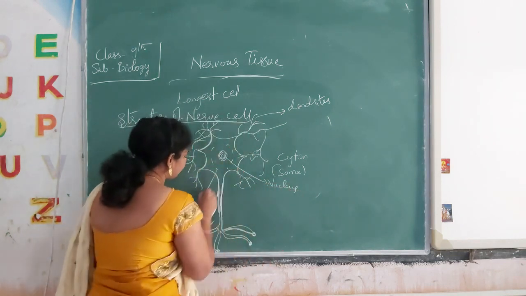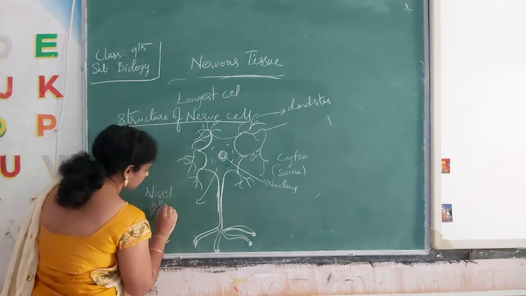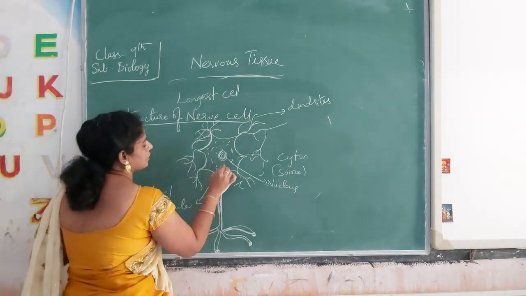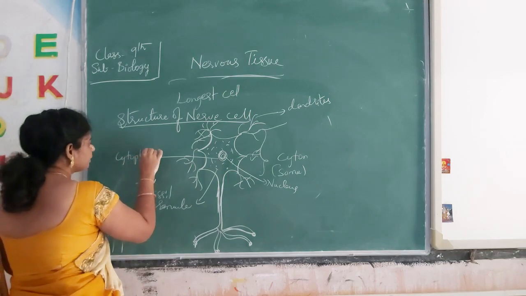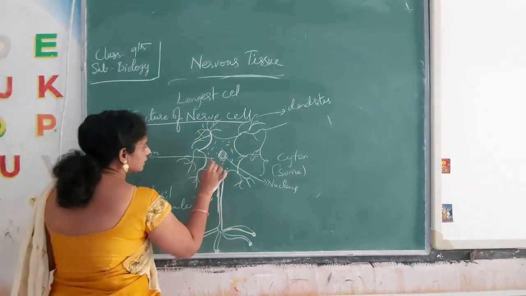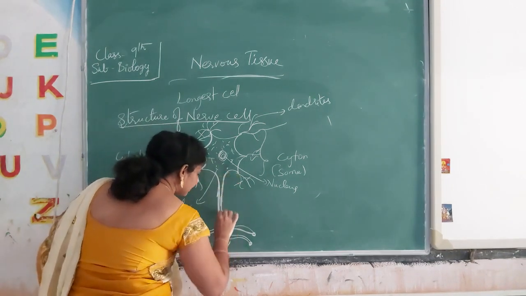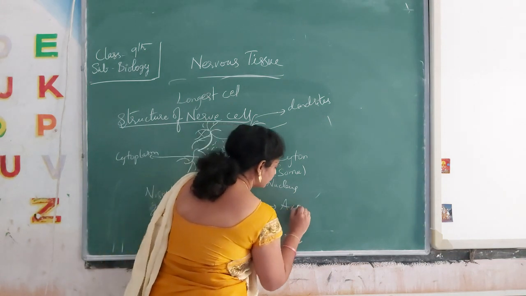Around this we have Nissl granules, embedded in cytoplasm. The liquid fluid material present inside the cell we call cytoplasm, which has a long tail, an extending tail body. This is called the axon.